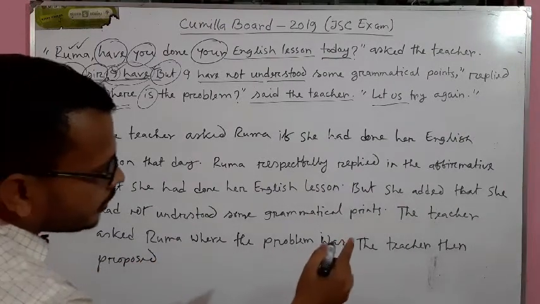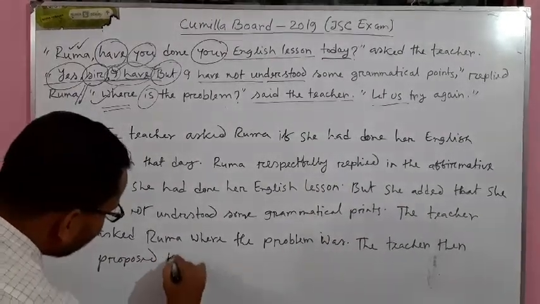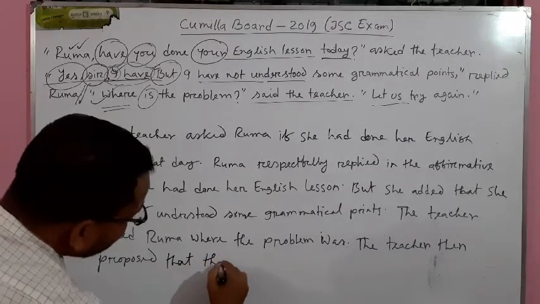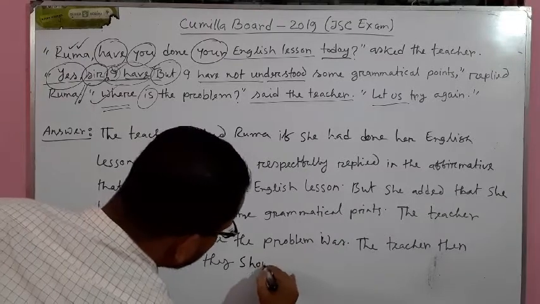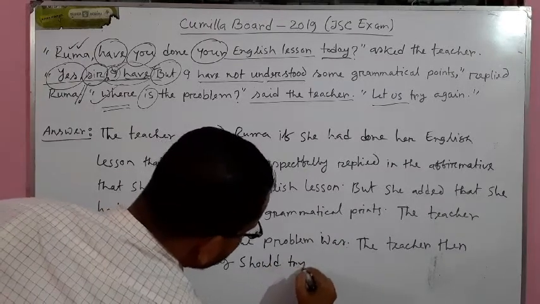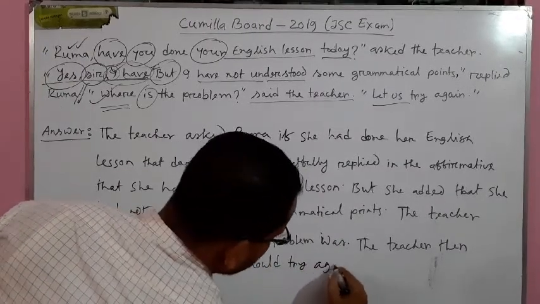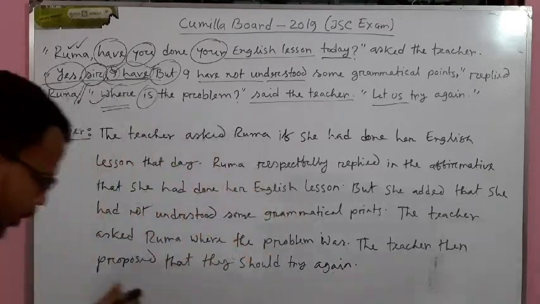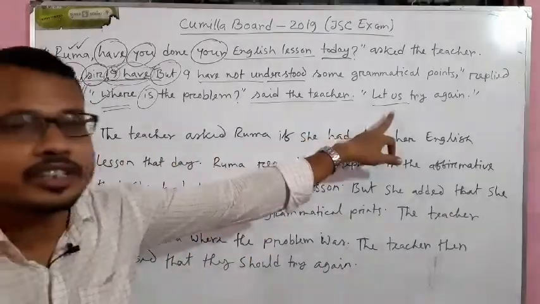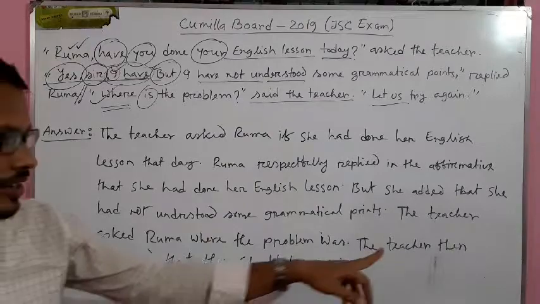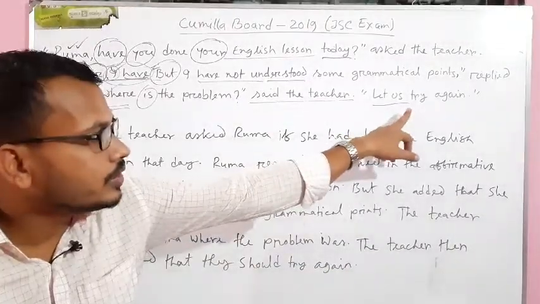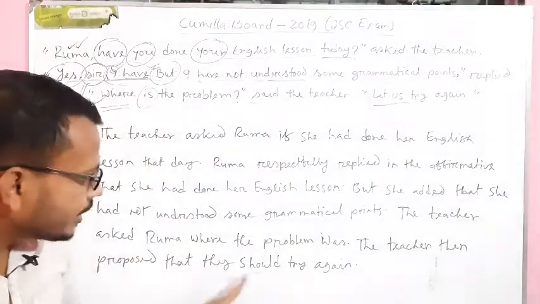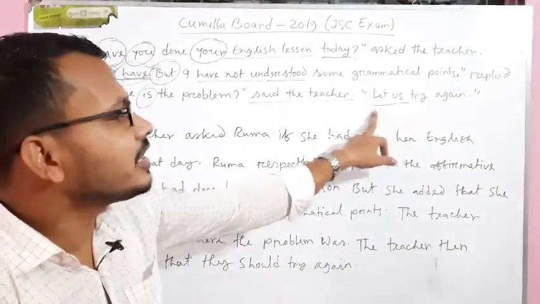The teacher then proposed that they should try again. Okay, we all know the basic rule of let us. In case of let us, we usually write propose that they should try again. The teacher is saying that let us try again.